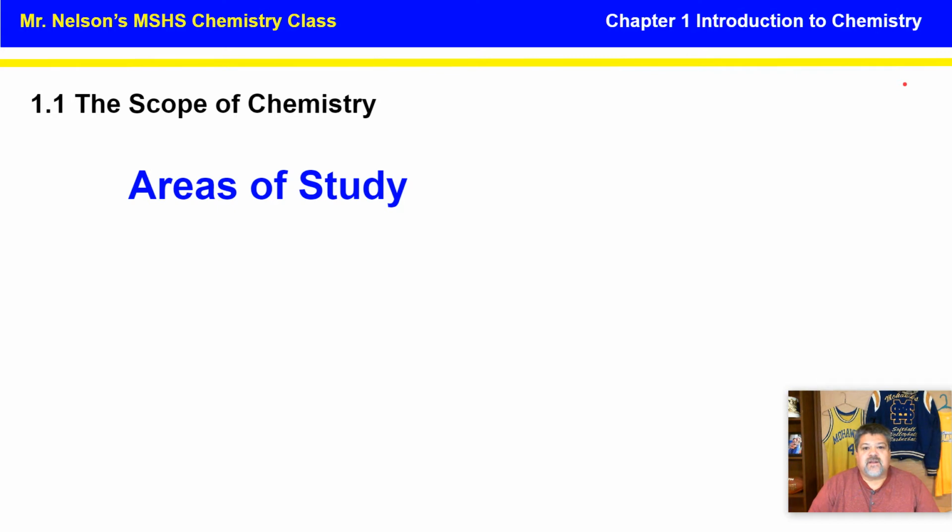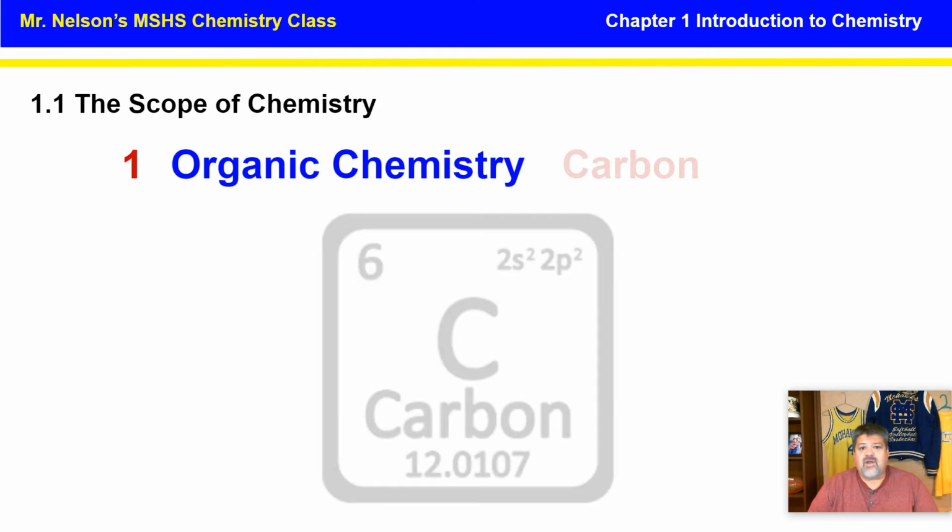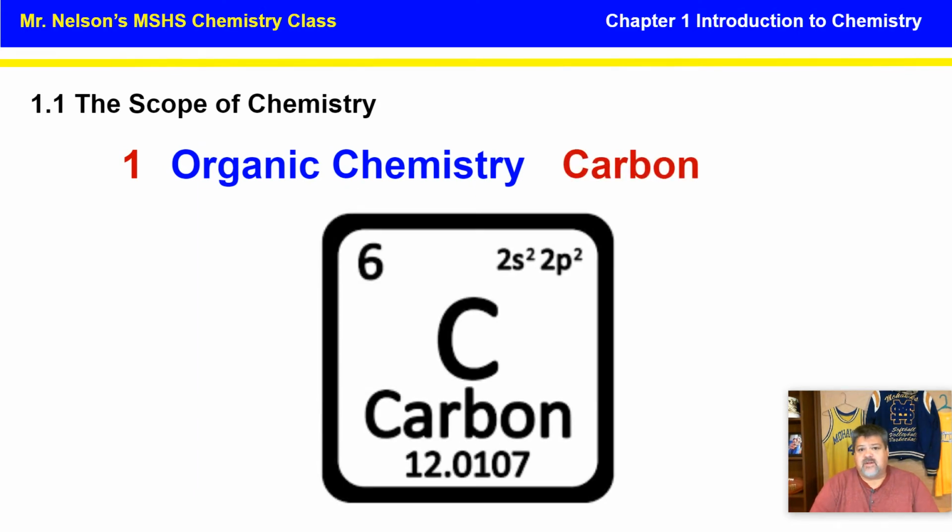Our different areas of study, we have 5 of them, and we're going to start off with our first one, organic chemistry. Organic chemistry is really all about carbon. Carbon is the element of life, so organic chemistry is also known as the chemistry of living things.